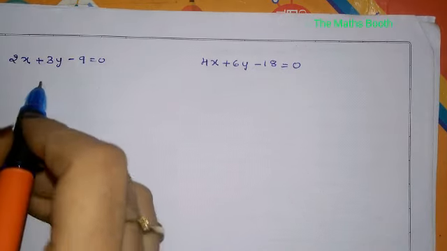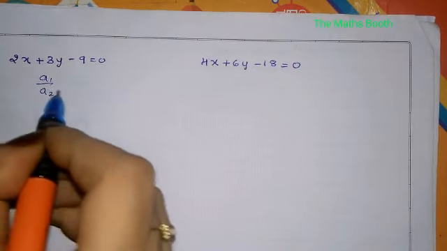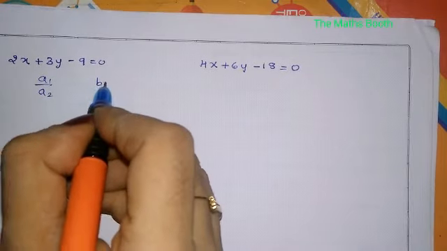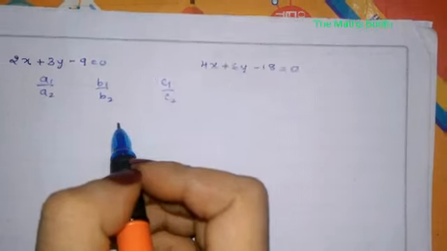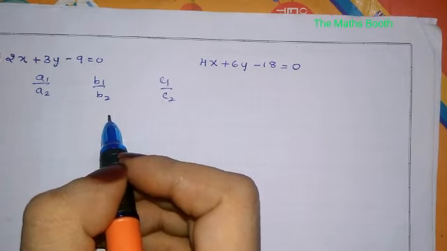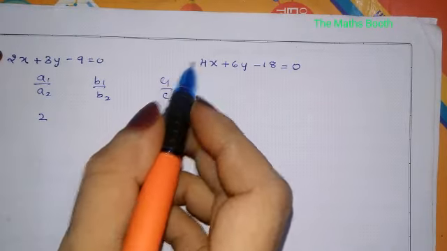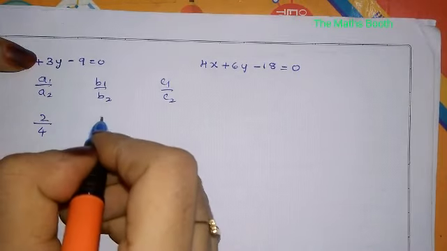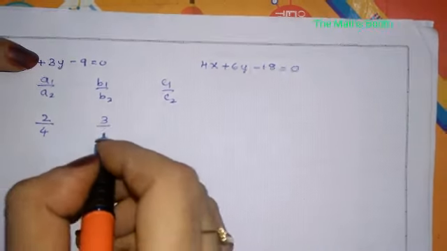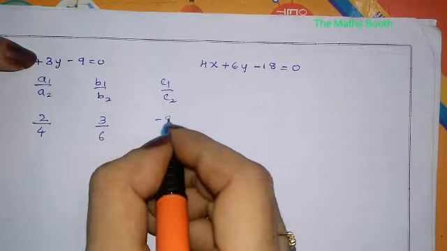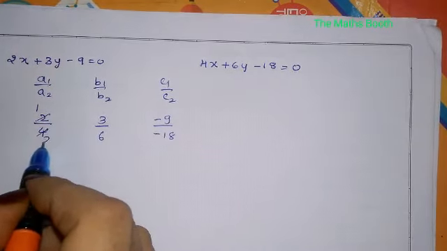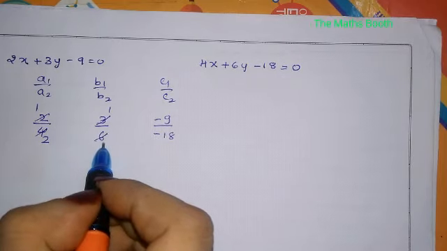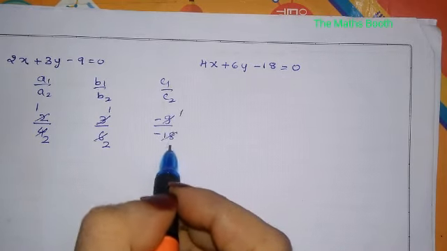We know A1 upon A2, B1 upon B2 and C1 upon C2. That gives 2 upon 4, 3 upon 6 and minus 9 upon minus 18. 2 ones are 2, 2 twos are 4, 3 ones are 3, 3 twos are 6, 9 ones are 9, 9 twos are 18.